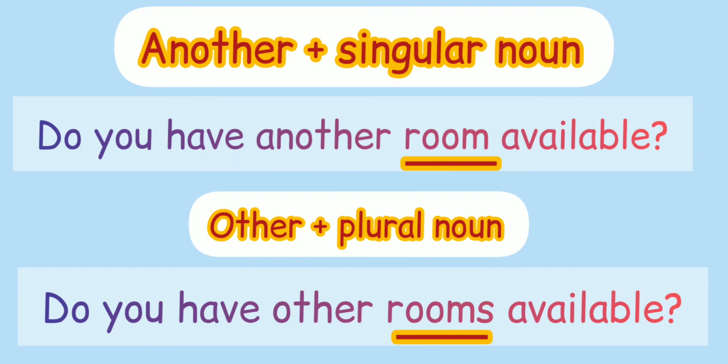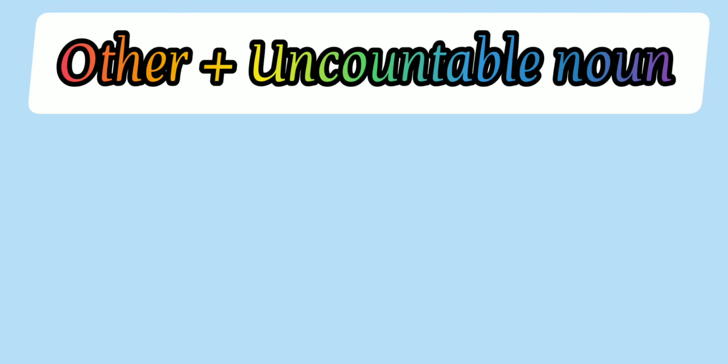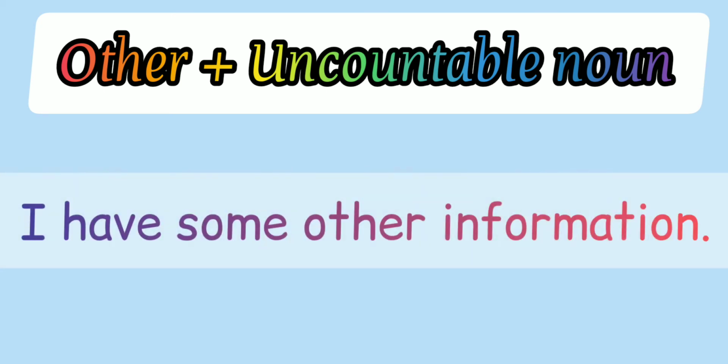In these sentences, another is used with friend and room, which are singular countable nouns, and other is used with friends and rooms, which are plural nouns. But sometimes we use other with uncountable nouns. For example, I have some other information.